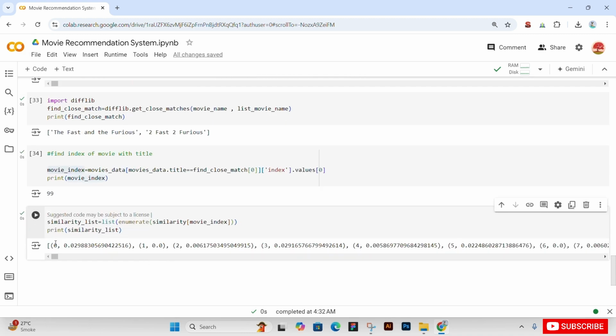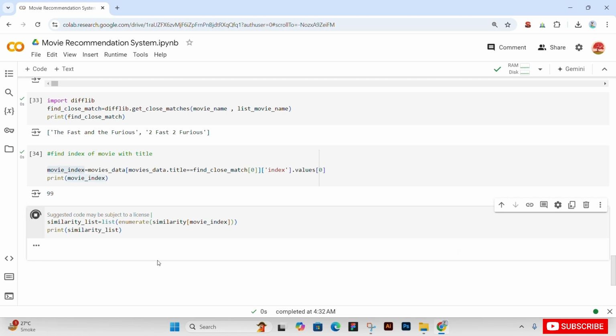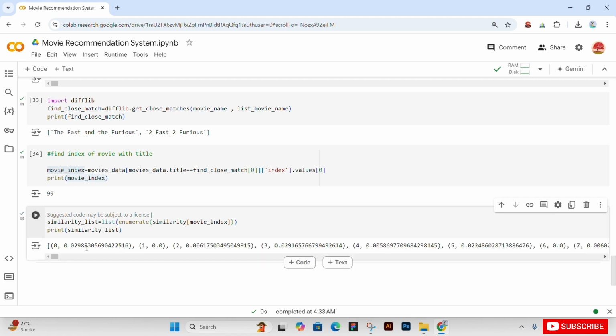As you see now, our list has been displayed as 0 and 0.02, 1 and 0, and so on. This list is not sorted. Some bigger values come before, and these are some kind of random values. So after getting our values, with the help of the sorted function, we will sort our values in descending order.